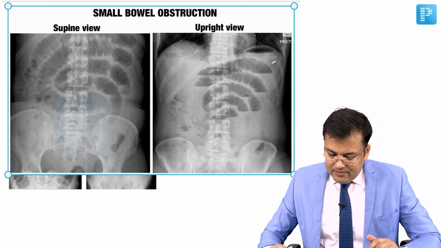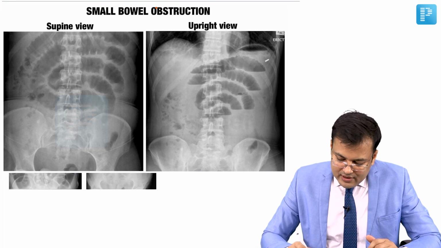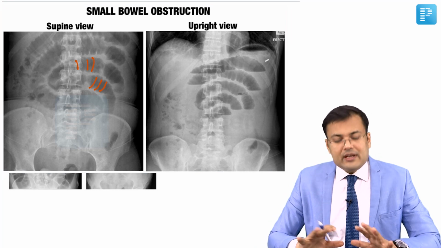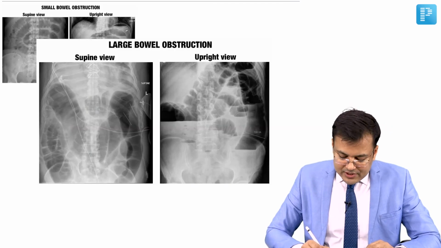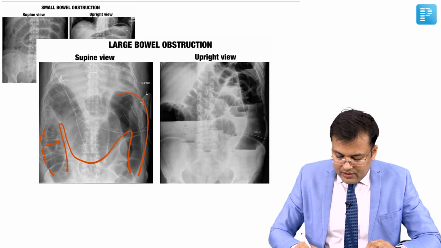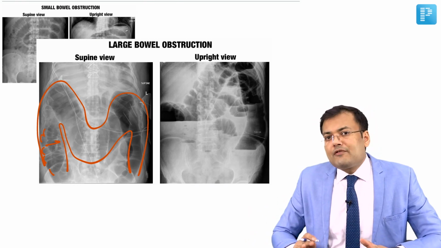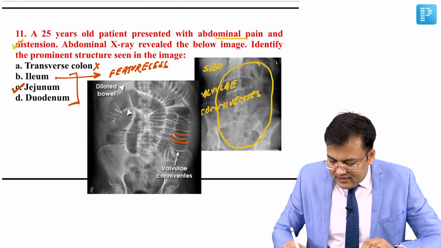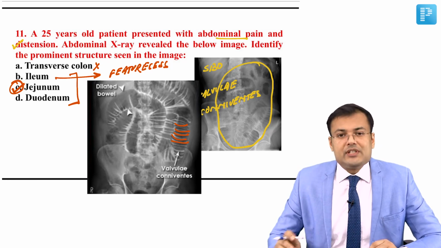If you see this image here, you can also see the presence of a circumferential ring-like pattern, so again there is involvement of the jejunum. And in large bowel obstruction, you can easily mark the haustrations. You can see the colon, wider in caliber, placed peripherally. So this is how we differentiate small bowel from large bowel obstruction. And in this image you can see how valvulae conniventes look, a circumferential ring-like pattern, equally spaced. So the correct answer for this question is C, that's jejunum.